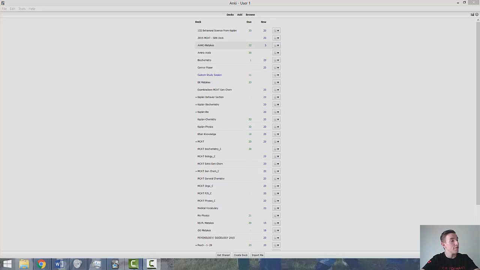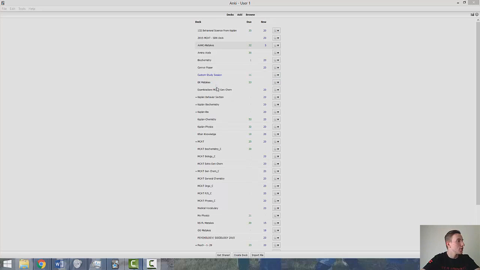And for the video, I'll be showing you a note card program that I use throughout my studying called Anki, or that's how I pronounce it. And it's a great program. It's free to download on your computer, and I believe they have it for both PC and Mac. They also have a phone app that I downloaded. It cost $25 on the App Store, and I paid that, and I ended up not using it that much. So I would download the computer program first, and then decide if you want to go ahead and download it for your phone too.